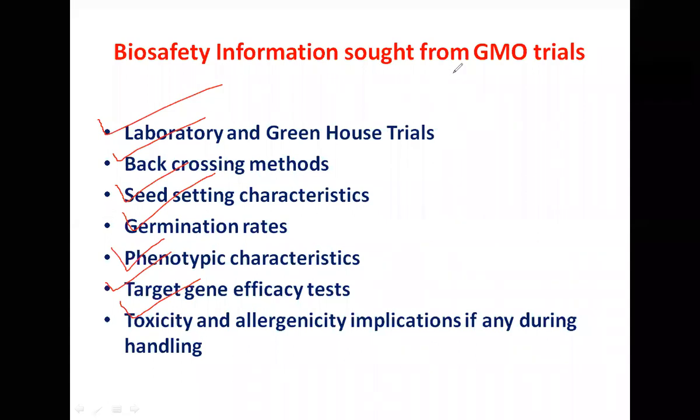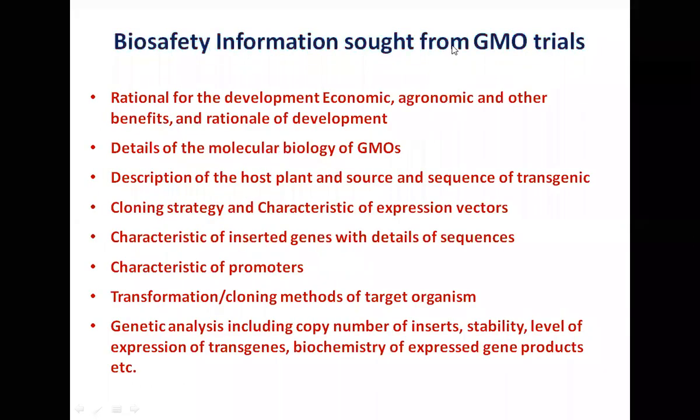All this quantitative data is required by the regulators of a given country. Similarly, what is the rationale? Why do you want to develop it? You have to have a rationale for development, its economic, agronomic, and other benefits. Unless you have a solid rationale, the regulator won't accept it.